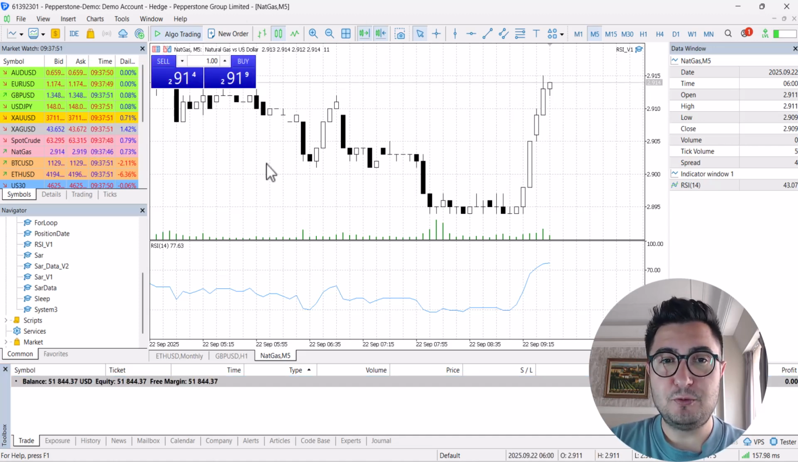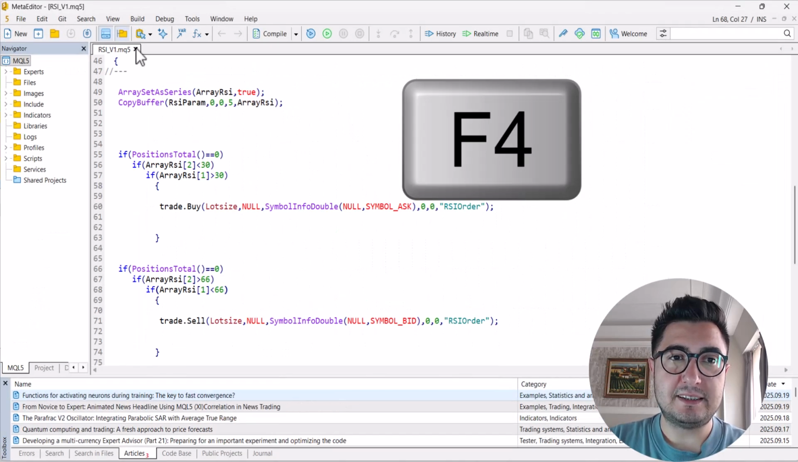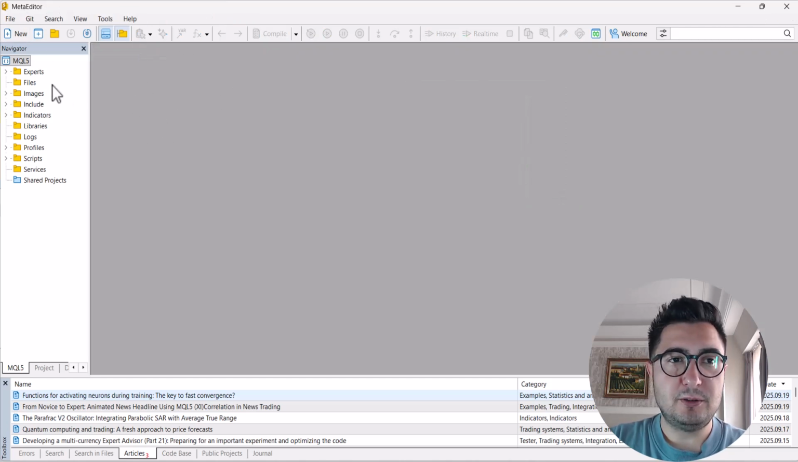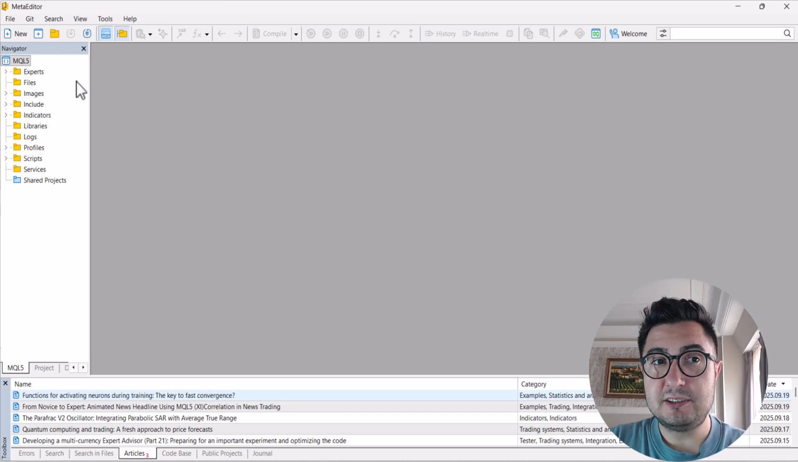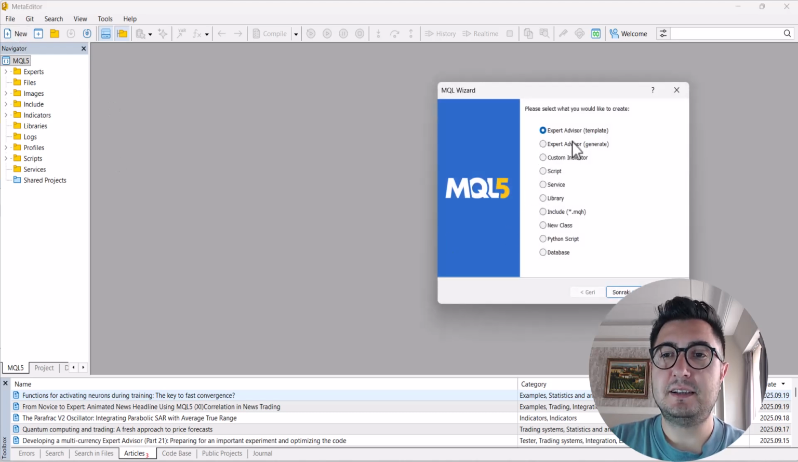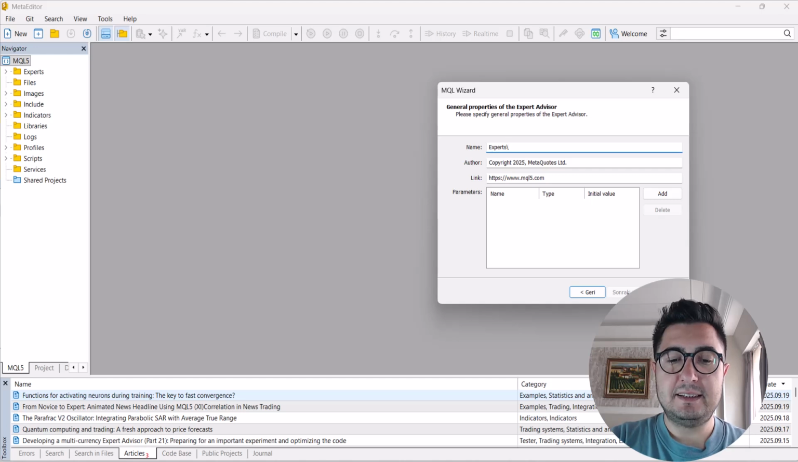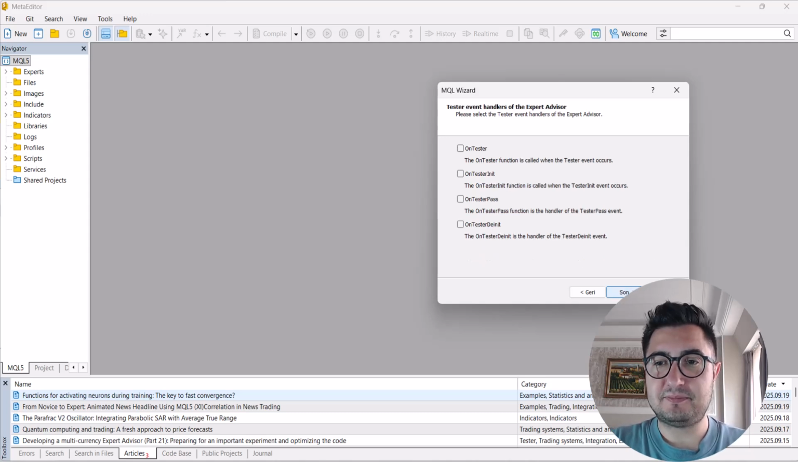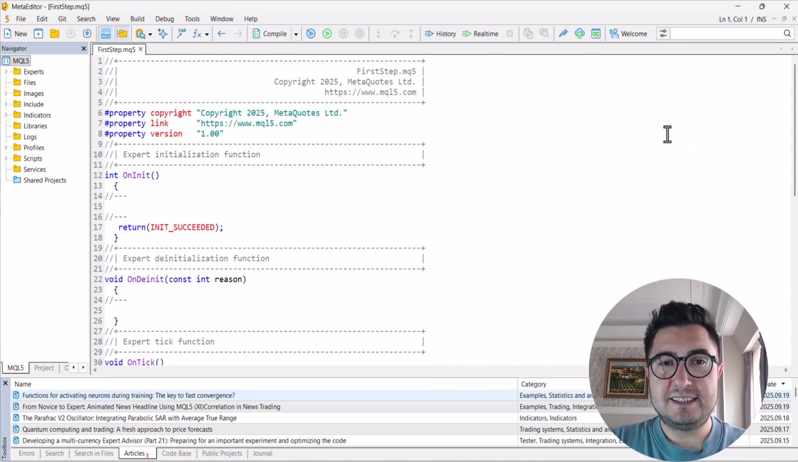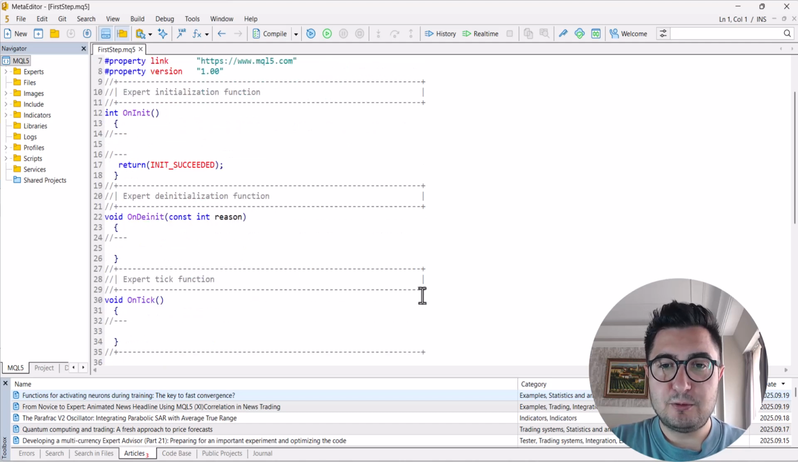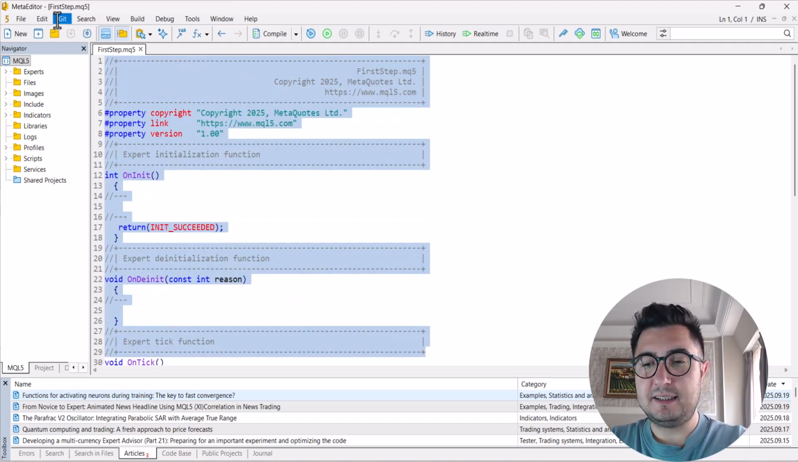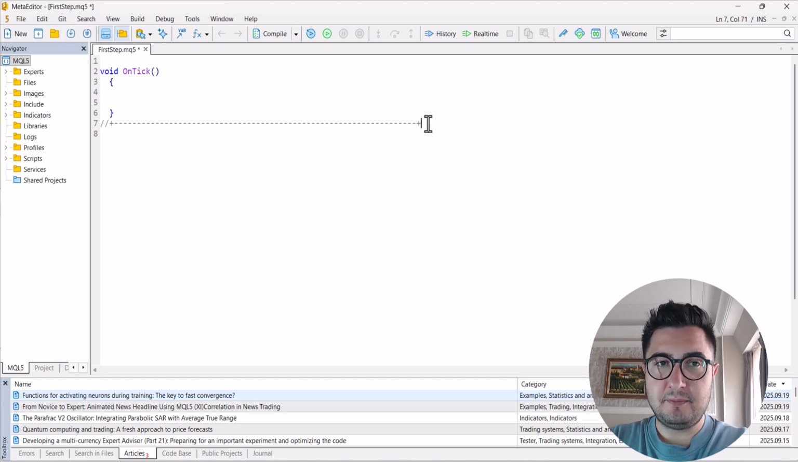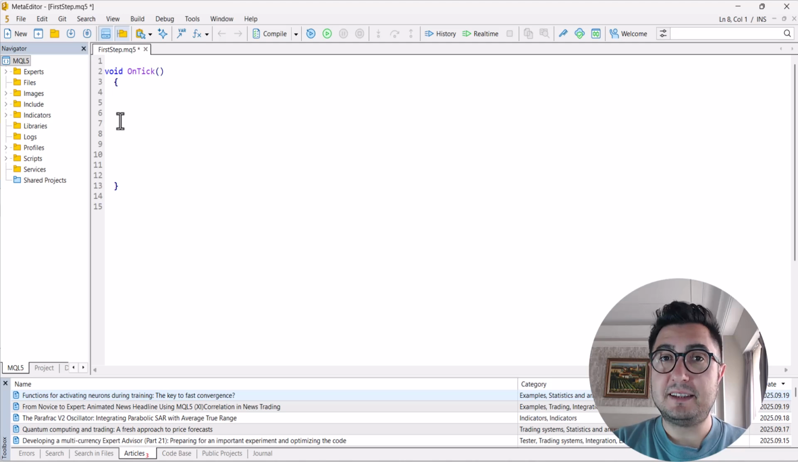Let's move to the MetaEditor window, where we will create our code. We press F4 to open it. This is the MetaEditor window. All I need to do is create a new expert advisor. New expert advisor, next. And the name will be First Step, because you are taking your first step in algo trading. So okay, the template file is open. Now don't worry, I will delete the parts that we will not use today. This is simple, right? I will define some orders here and the system will do them for us.